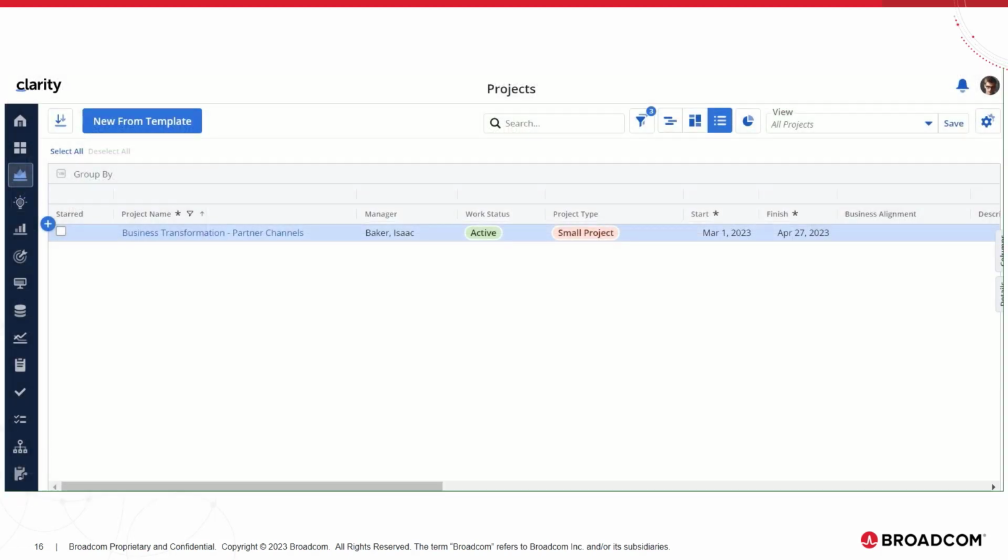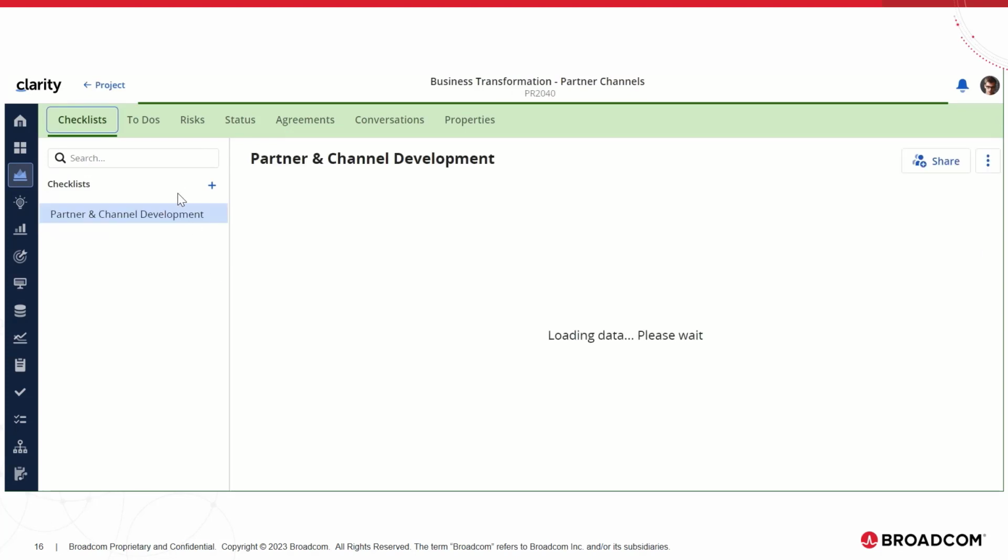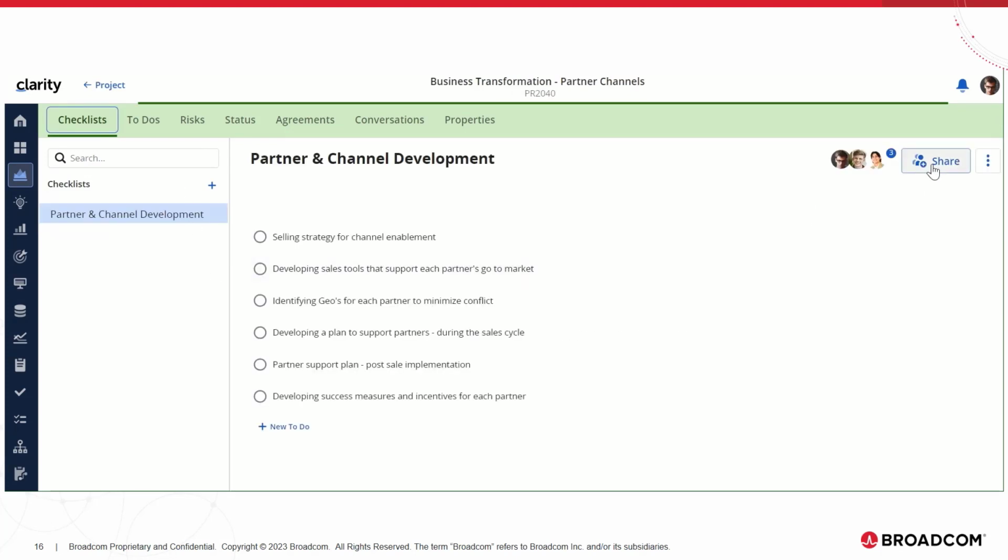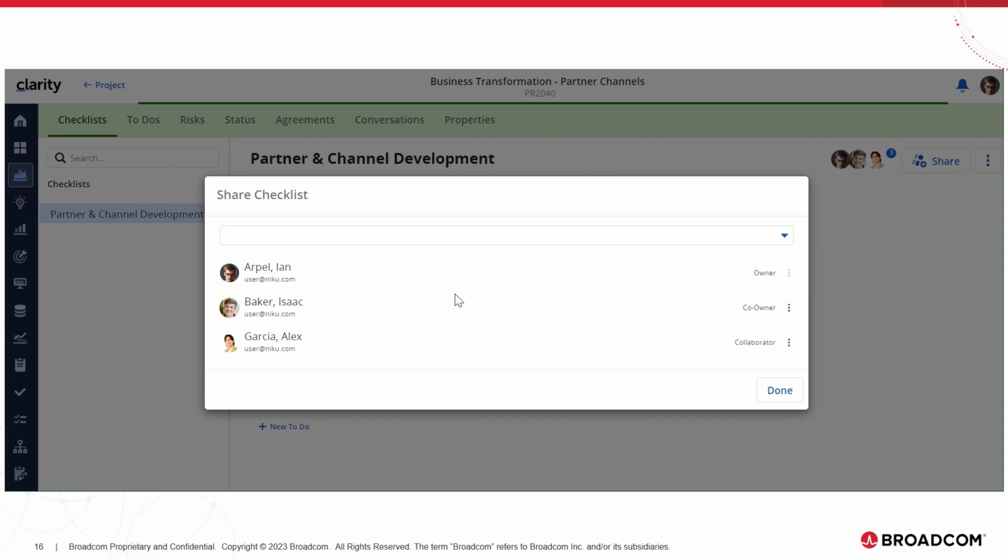Let us go through the demo of adding checklist co-owner during idea conversion to project. Presently, I am looking at a project template, business transformation partner channels, which has a checklist, and this checklist has Ian Arpal as owner, Baker as co-owner, and Alex Garcia as collaborator.